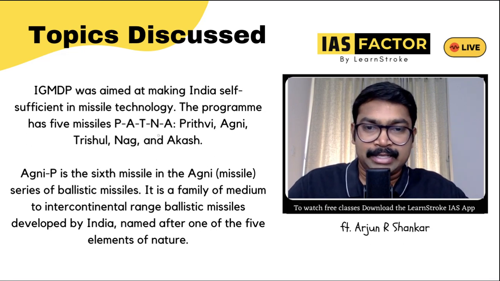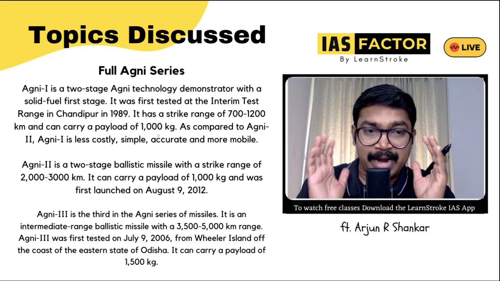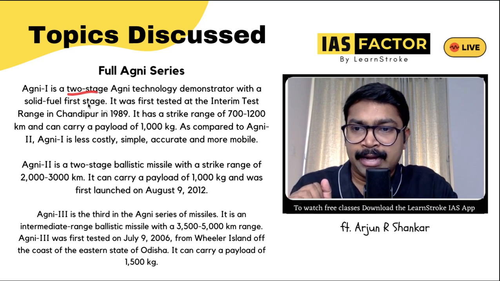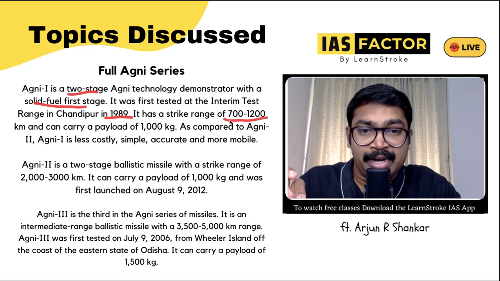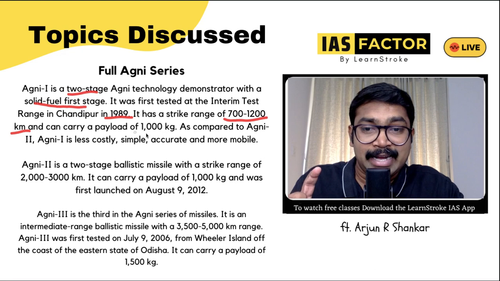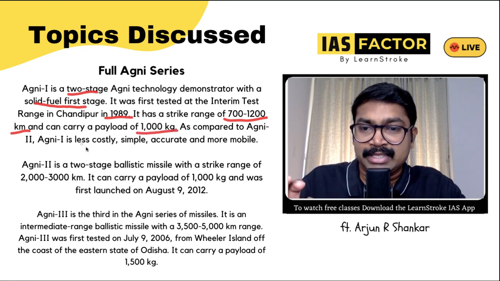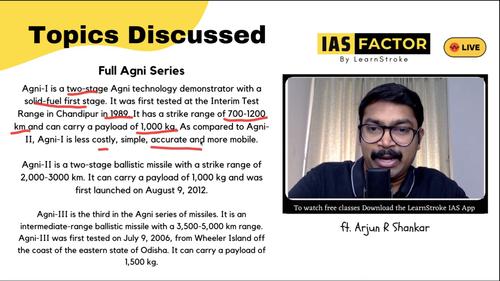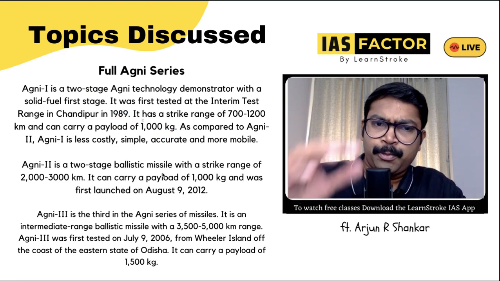And let's quickly understand what are the important Agni series. As I told, don't learn this by heart. Let's take the most important ones. Agni 1 is a two-stage missile with a solid fuel first stage, tested in 1989. What is the strike range? 700 to 1,200 kilometers. It can carry a payload of 1,000 kilograms. So Agni 1 is less costly, simple and accurate. So 700 to 1,200 kilometer range, a payload capacity of 1,000 kilograms, 1989. Remember all these points, that is more than enough.